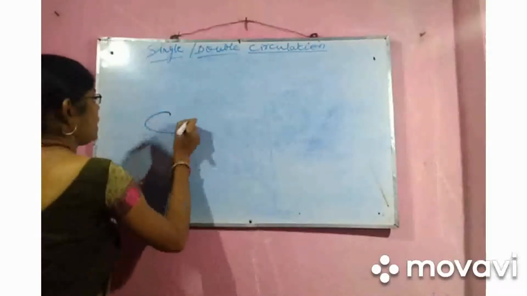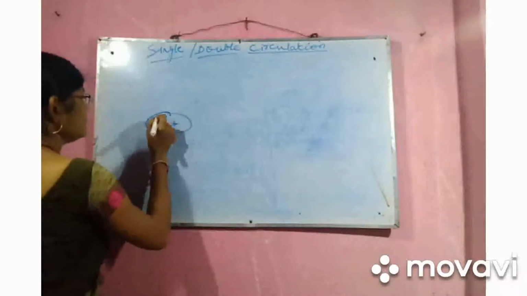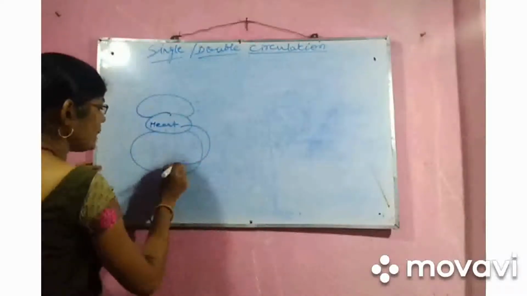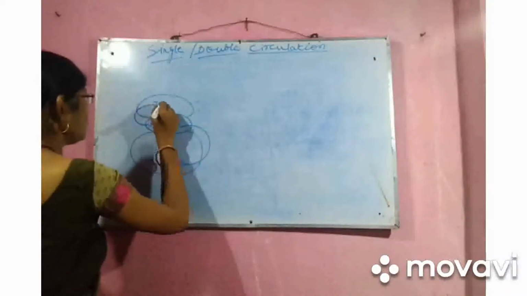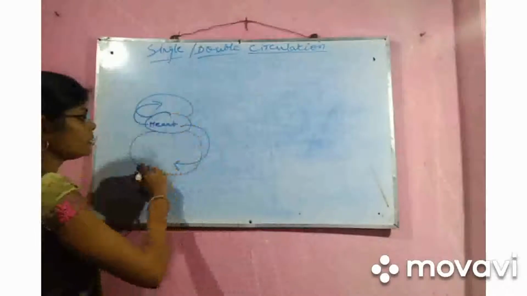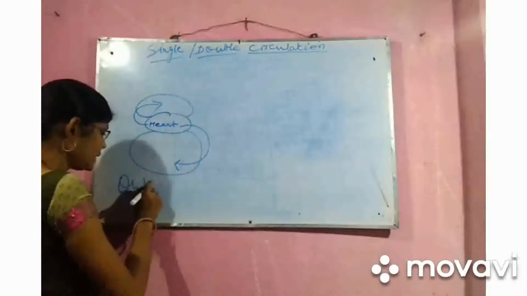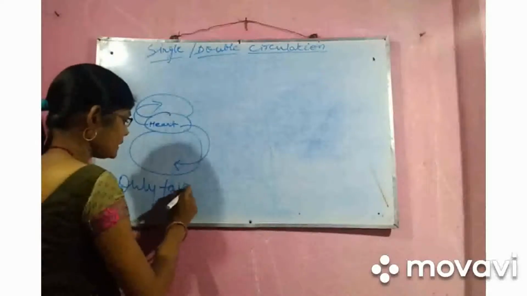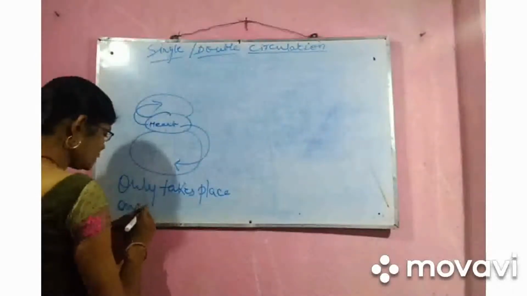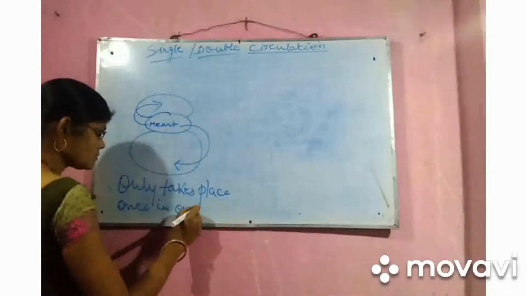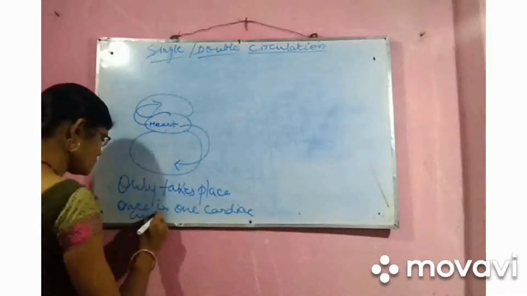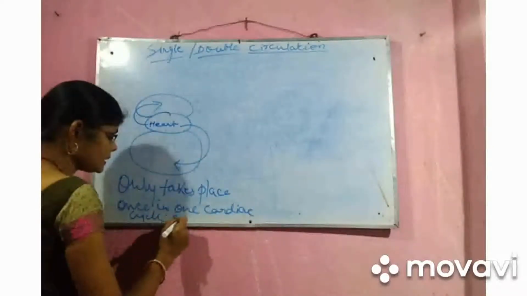Suppose this is our heart, this is the upper body part, and this is the lower body part. The blood from the heart goes in one way only, and this circulation takes place only once in one cardiac cycle. Hence it is called single circulation.